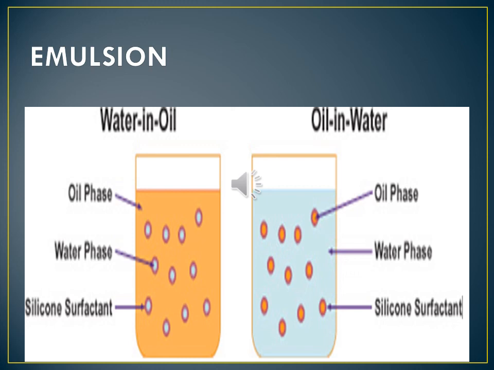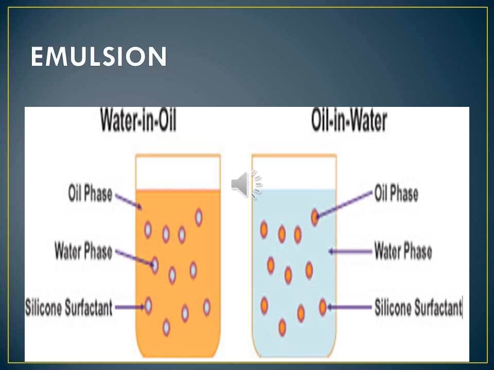Milk is one example of an emulsion of fat and water. Fat and water are mixed there. That is milk.